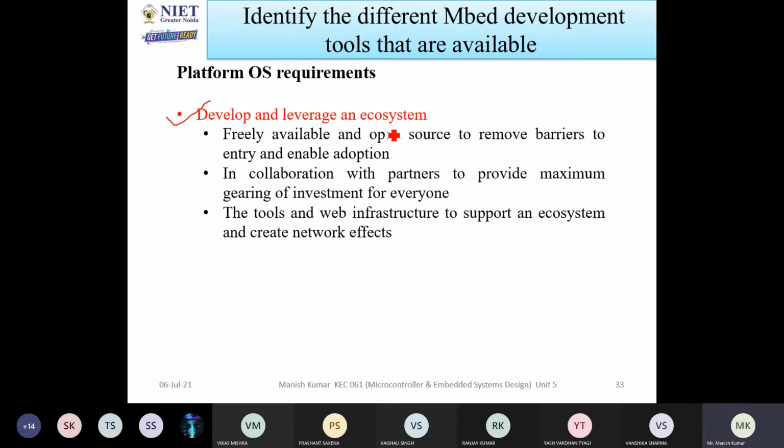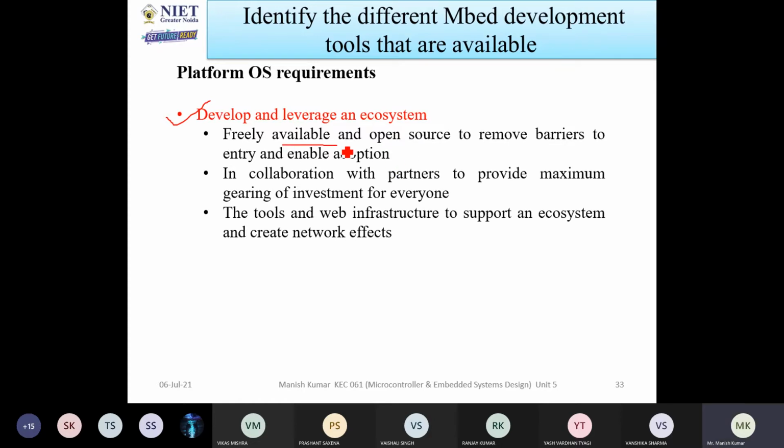Develop and integrate an ecosystem. It means you have to create such an environment in which everybody will try to develop systems. Leveraging an ecosystem is the power of collaboration by connecting with suppliers and companies. Whoever the suppliers are and whoever the companies are, both will come together and an ecosystem will be developed.